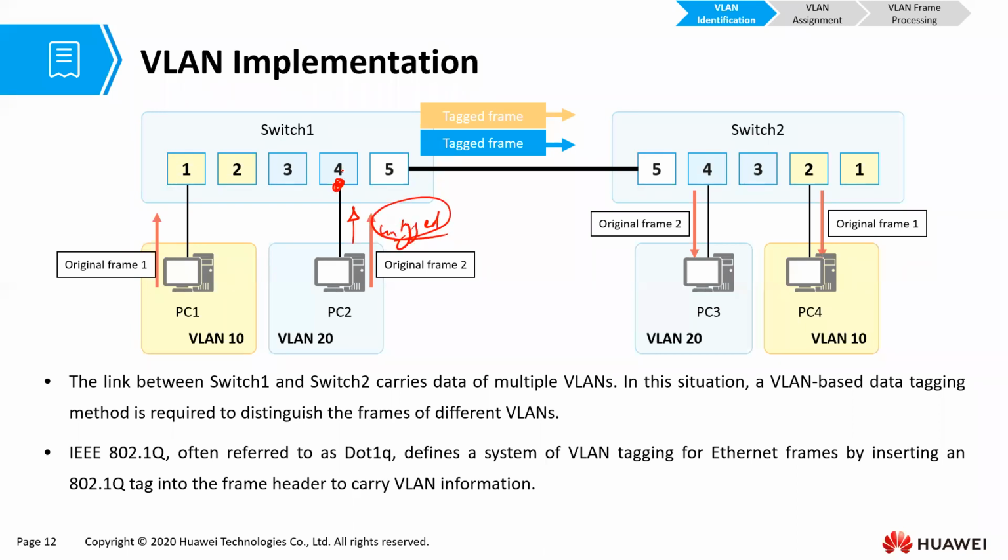The interface has been assigned to VLAN 20. Someone put that interface in VLAN 20. So that interface is going to add a VLAN tag with VLAN ID 20 on that frame. Now that frame is a tagged frame, and it moves across the switches as a tagged frame, and that frame can only come out of an interface which is in VLAN 20. That is how VLANs do their work.